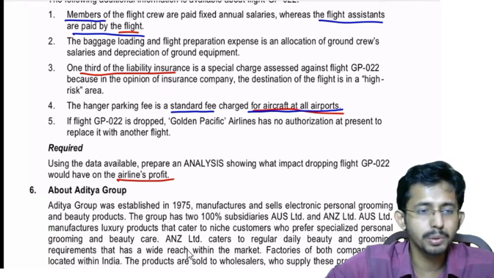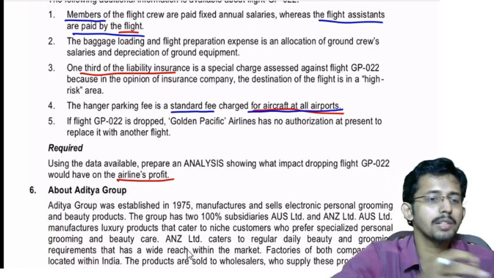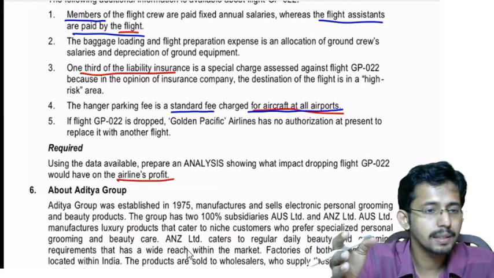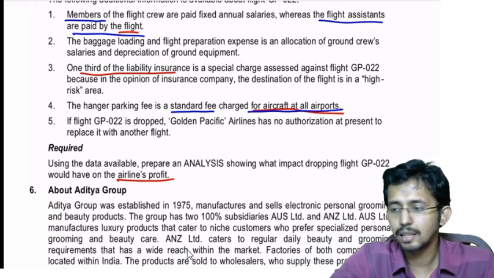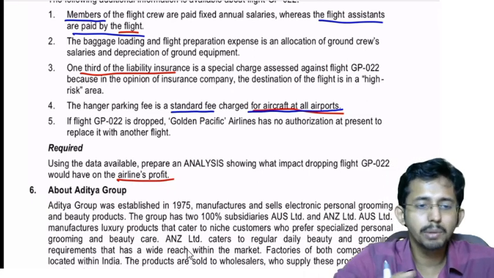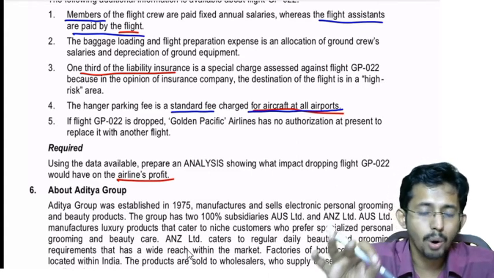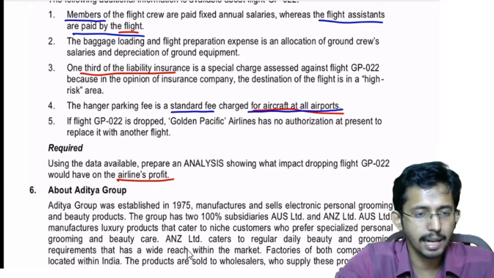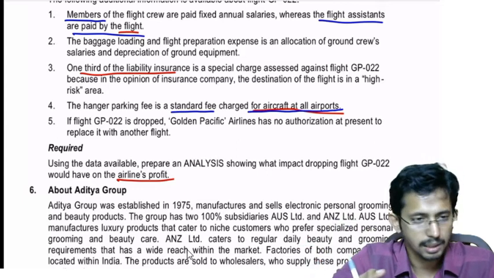Now there are two views to it. Somebody says that it will still be incurred because the aircraft has to be parked somewhere. It will be there for both airports, whether at the destination or at the origin place itself. It is a standard fee charged for all aircraft at all airports. So whether you are keeping the aircraft at your destination or origin airport, it will be incurred. So that is one view.